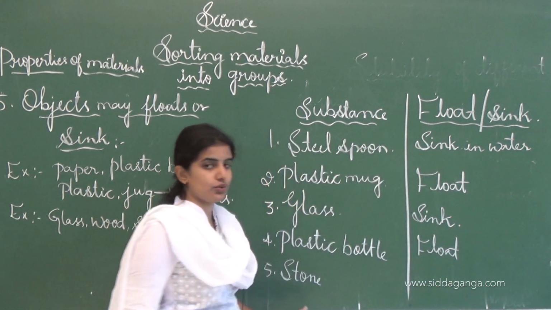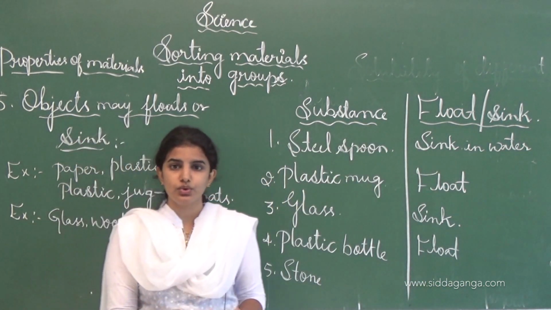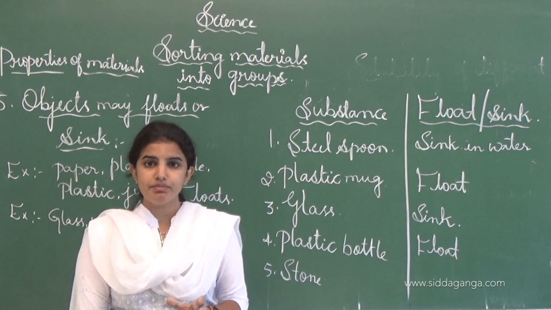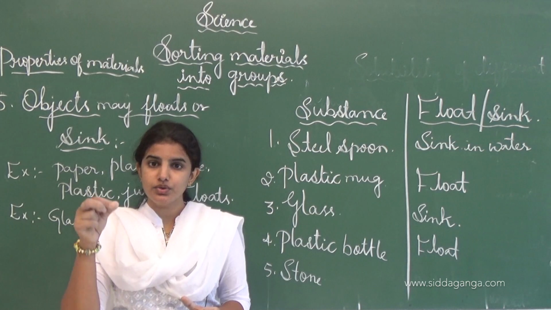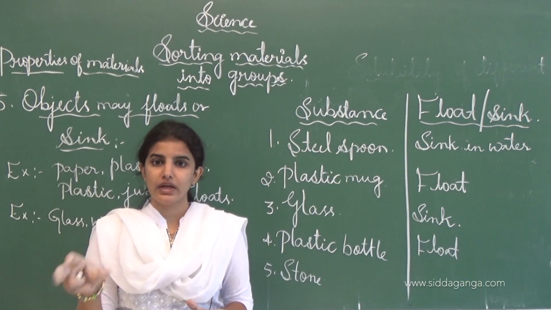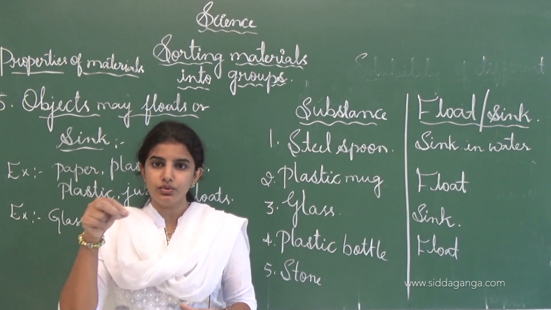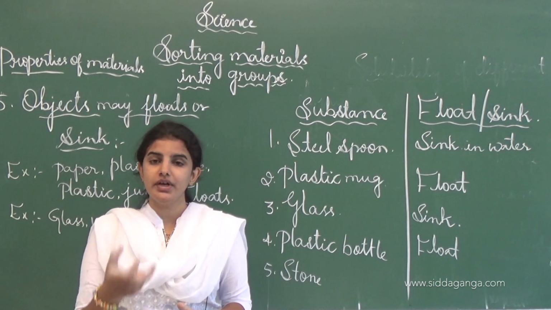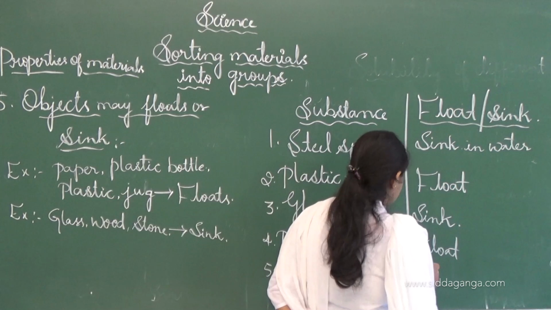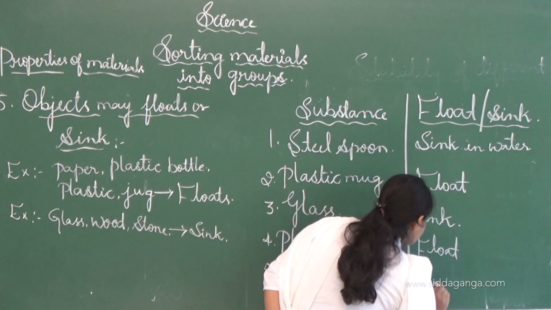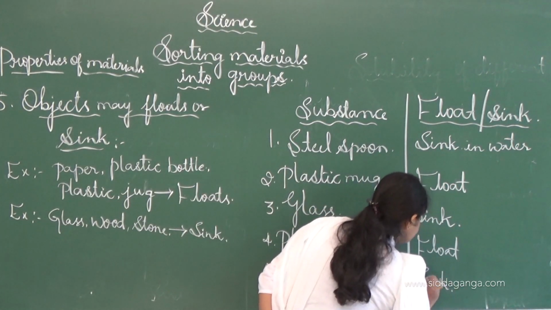And next one is stone. If we throw the stone into the water, or you take water in a bowl and pick up a small stone and put it in the water, what will happen? It will sink in the water, and that's why it has the property of sink.